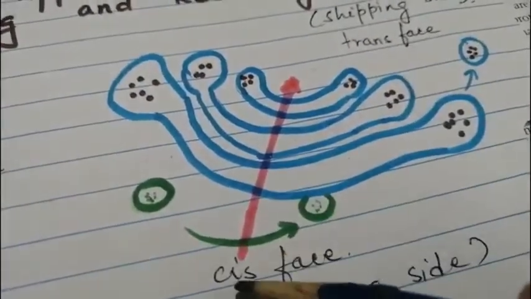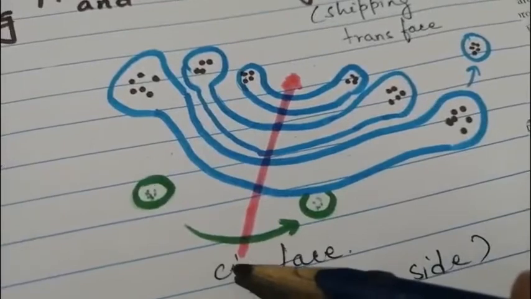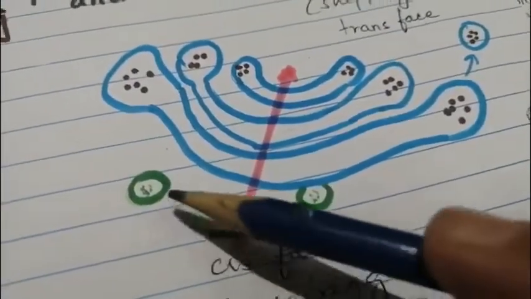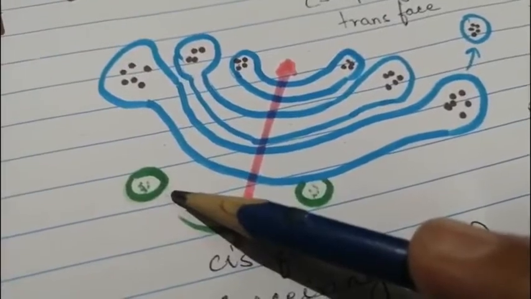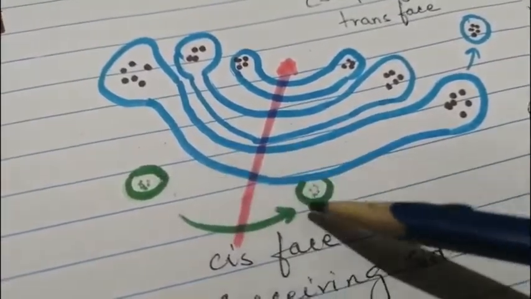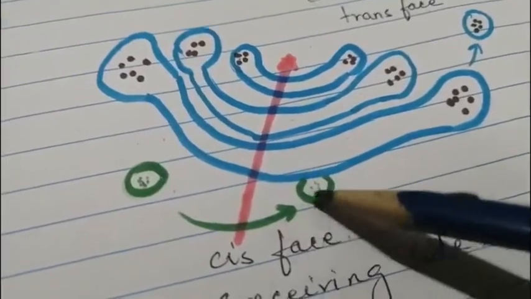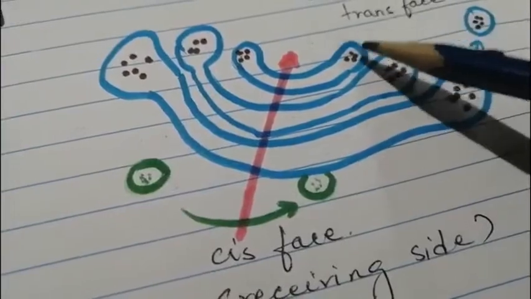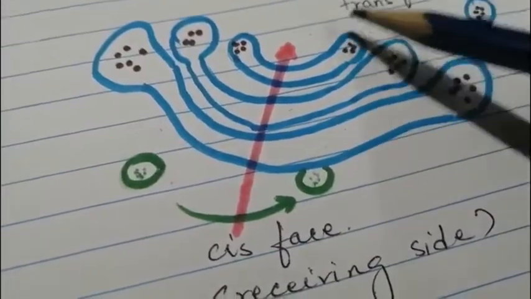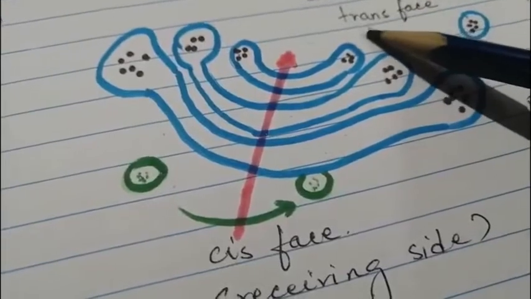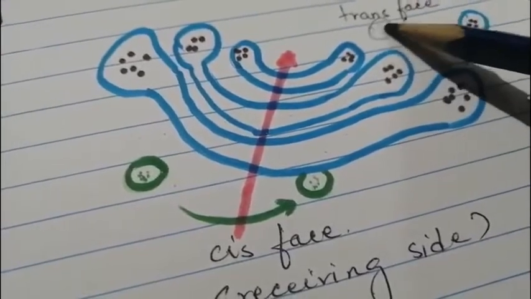The end which receives components from various other organelles, especially your endoplasmic reticulum. Okay, like this vesicle is coming from the endoplasmic reticulum, and you can see it's fusing here towards the cis end. Okay, and from the trans end, what is happening? Your ultimate product which is being formed gets released at the trans end.